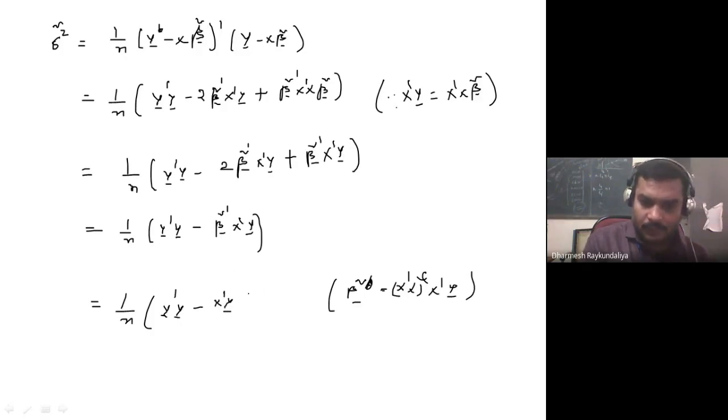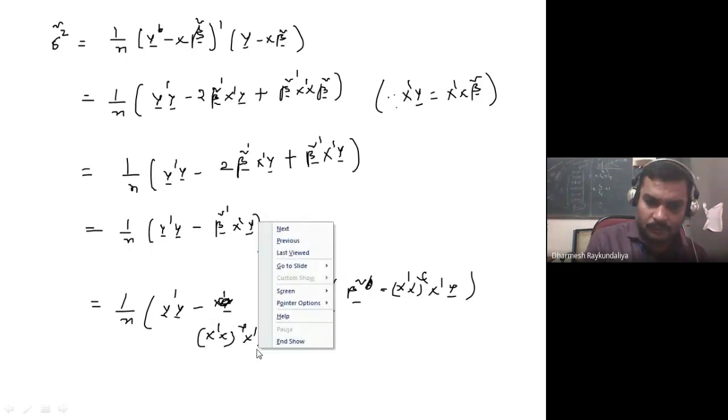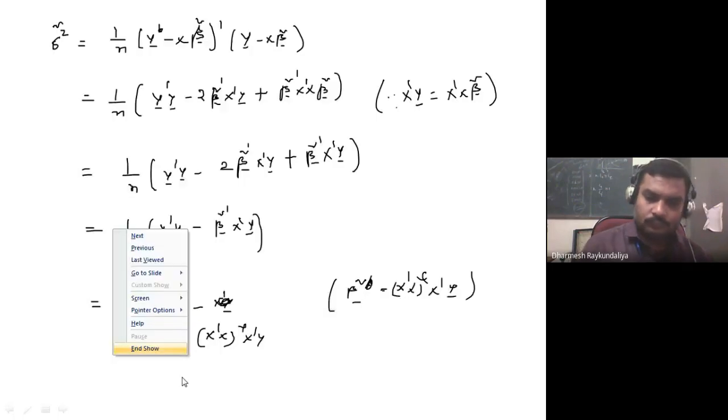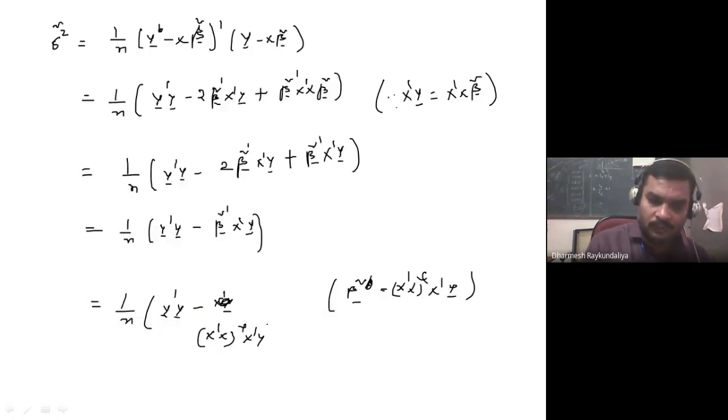I'll write this as X transpose X inverse X transpose y and their entire transpose, times X transpose y.